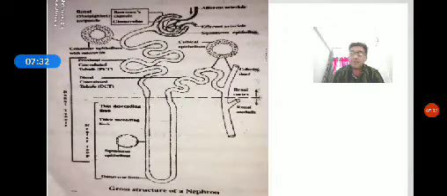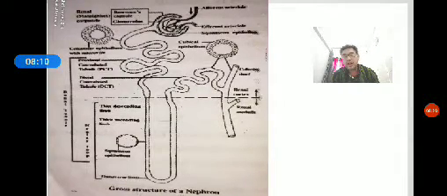The tubular reabsorption removes the essential substances from the filtrate back into the blood. The reabsorption process takes place by both active and passive transport mechanisms. Then, as the urine flows down the descending limb of the loop of Henle, it is concentrated by losing water. As it flows in the ascending limb, the urine is diluted by losing salts. This adjustment in concentrating urine is called the countercurrent multiplier system.